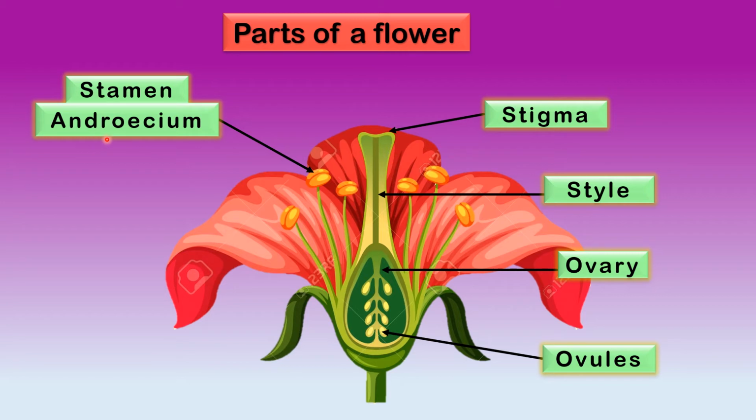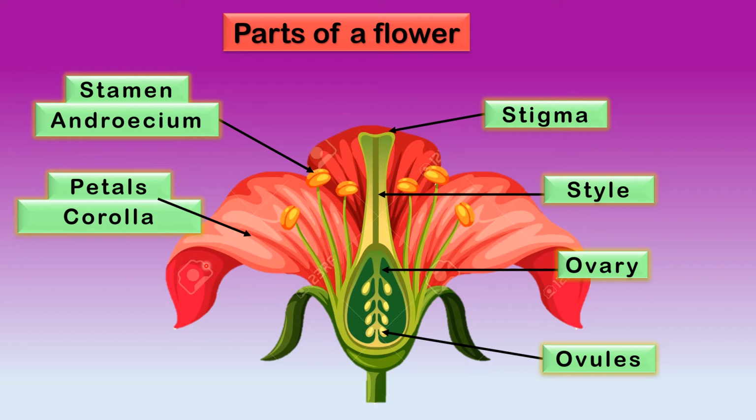Stamen or androecium, children, is the male part of the flower, which produces pollen grains. This part of the plant produces what? Pollen grains. Okay. Now after this, the red leaves you can see, what are these? Petals, which are known as the corolla.